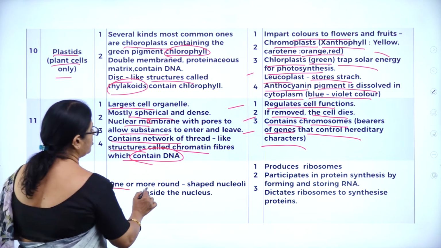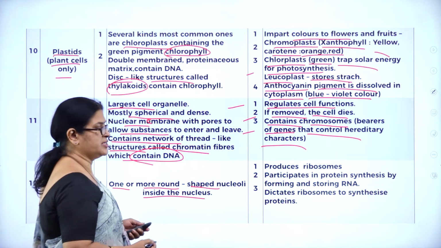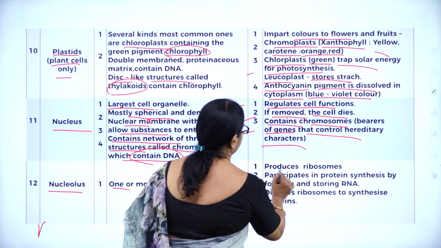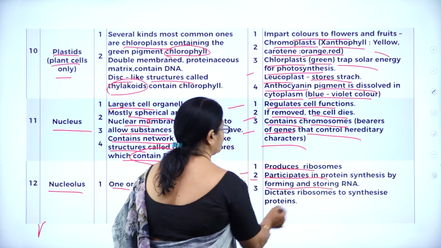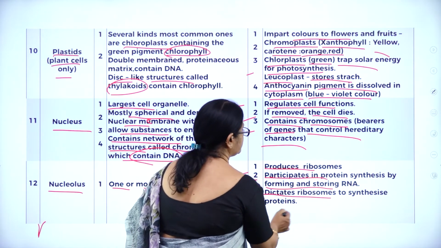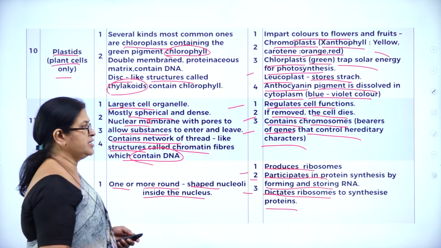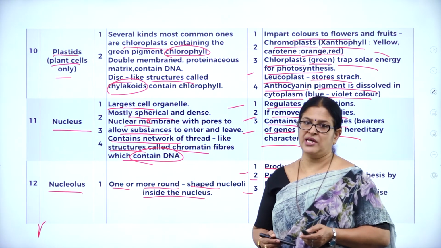Nucleolus: one or more round-shaped nucleoli inside the nucleus. What is the very important function of the nucleolus? It produces ribosomes, and participates in protein synthesis by forming and storing RNA, which dictates ribosomes to synthesize proteins. Hope you have understood all the cell organelles that we have studied in this particular chapter called Cell, the Unit of Life.